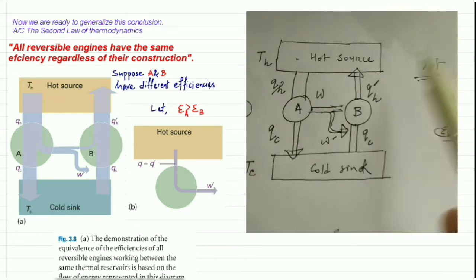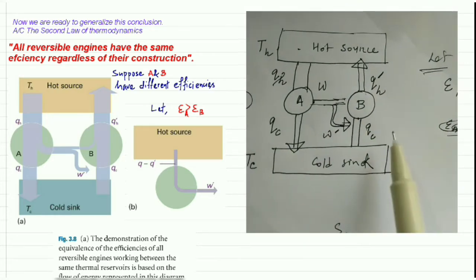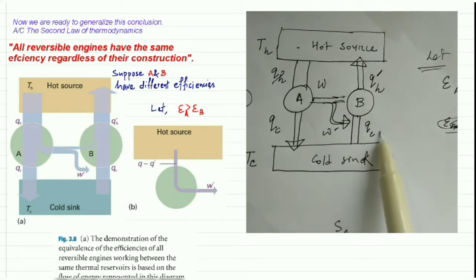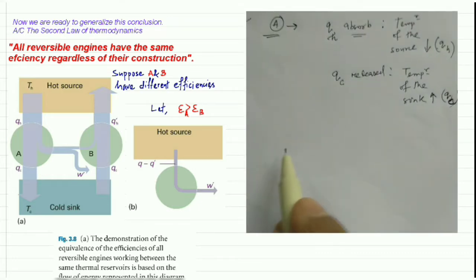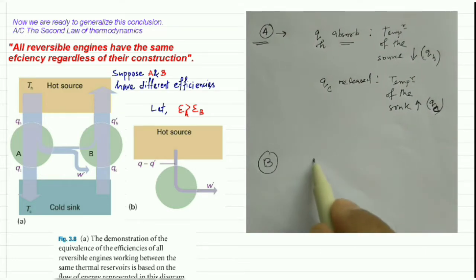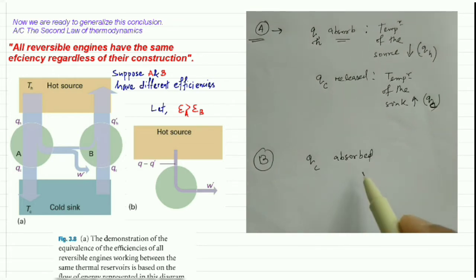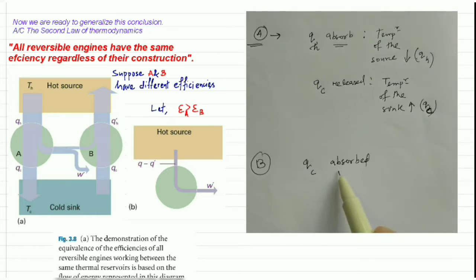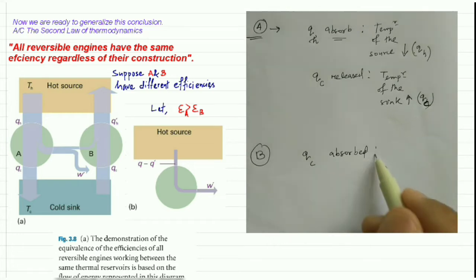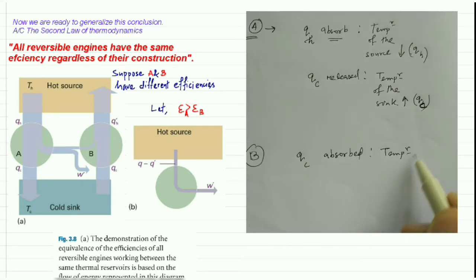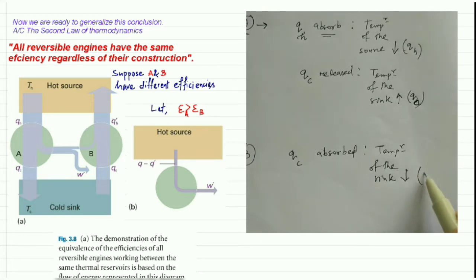Okay, so if you now go to the machine B, then the machine is going to absorb QC amount of heat from that sink. That means for machine B, QC amount of heat is going to be absorbed from the sink, so the temperature of the sink is going to decrease by QC amount.